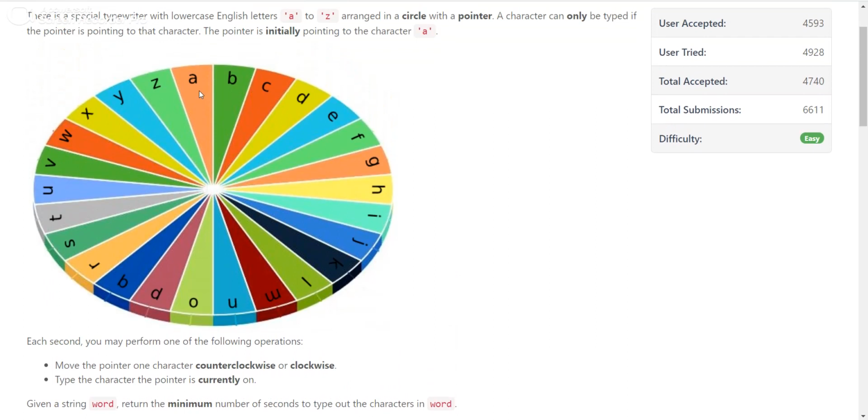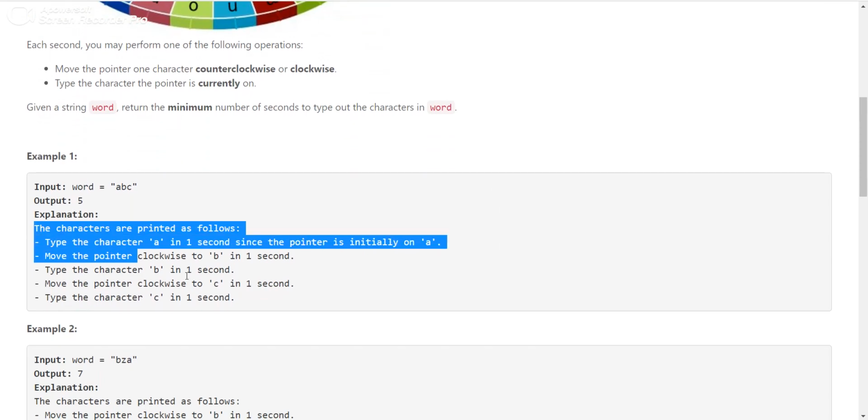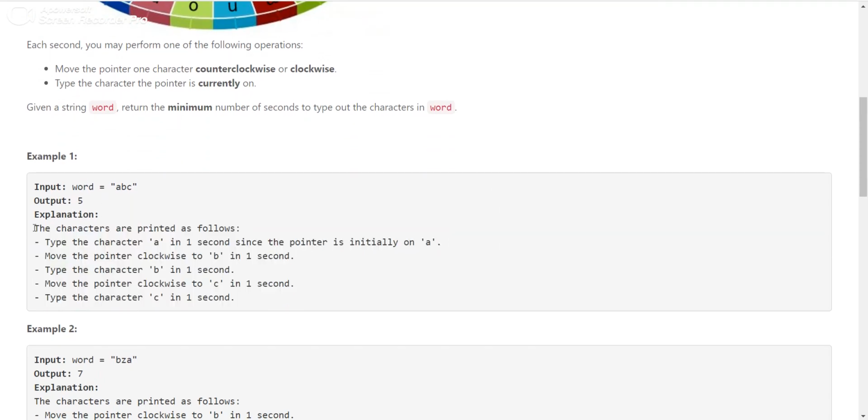So for example, if you want to go from A to B, then from A to B one shift will be required, so 1 second will be required for going from A to B, and 1 second will also be required for printing it onto the screen. So you can consider this test case as the example. You can see that 1 second is required for printing as well. So this is the problem description. In the next video I will be